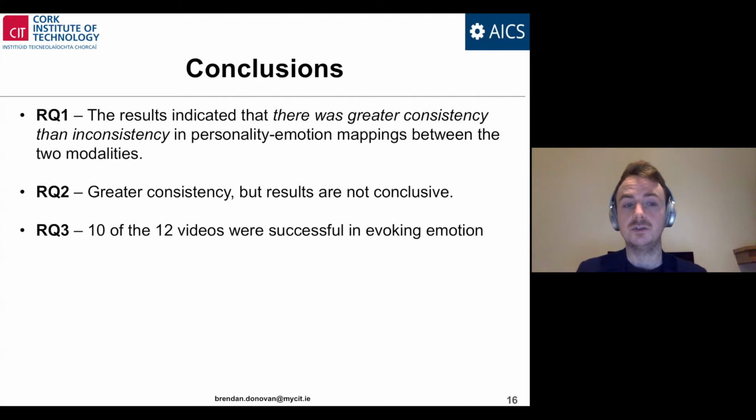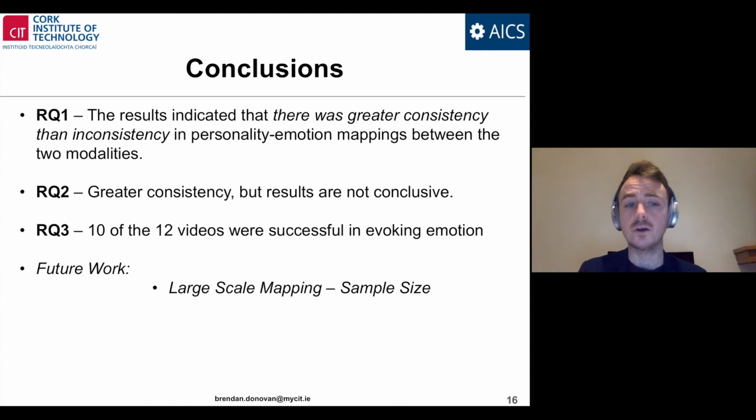And for research question 3, we found that we can recommend 10 of the 12 videos for researchers who are interested in evoking or eliciting emotional reactions. Overall, we believe the results support the development of a bimodal, bidirectional emotional state to personality trait methodology for self-report and automatically classified facial expressions in terms of emotions.